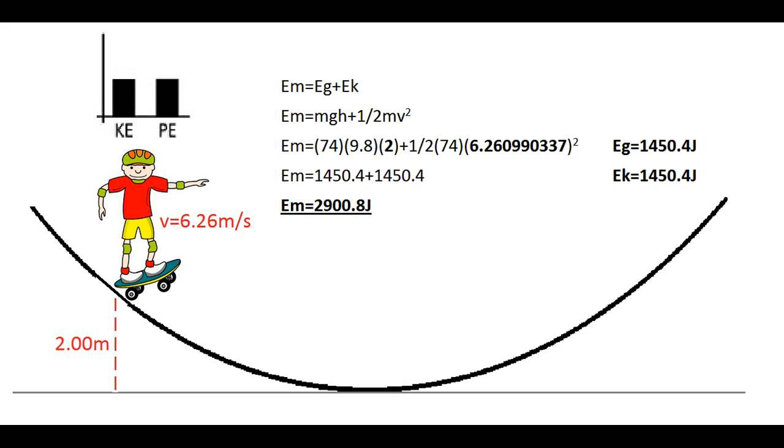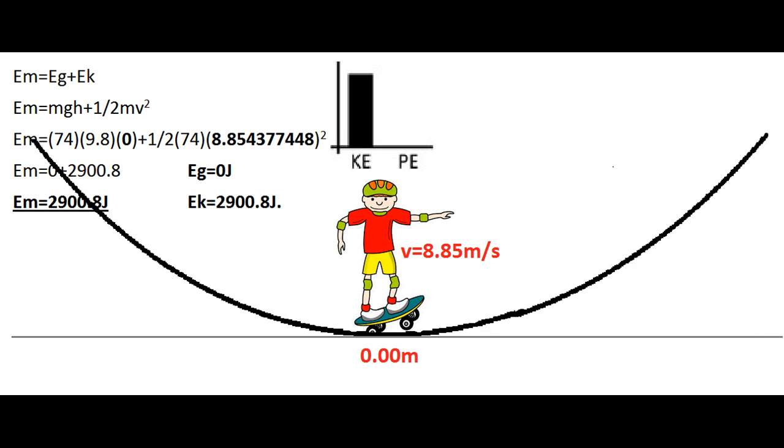By the time the skateboarder has reached the bottom of the ramp, all his energy is transferred into just kinetic energy. This is because there is 0 meters height at the bottom, so there is also 0 potential energy. Whereas there is only kinetic energy because this is the point where the velocity is the fastest. The amount of energy still remains constant, but has just transferred into kinetic energy. So now there is 2,009.8 joules of kinetic energy, and 0 joules of potential energy.